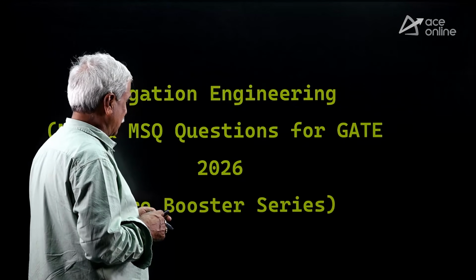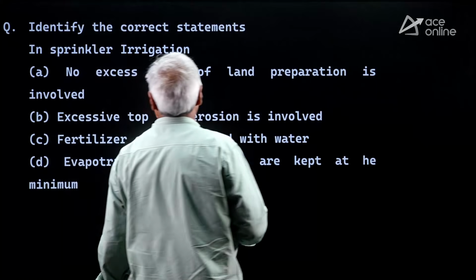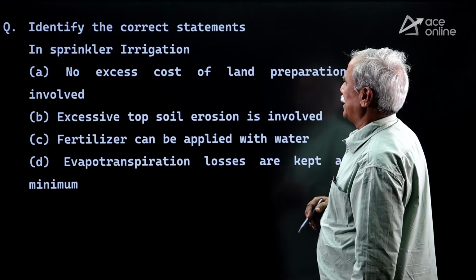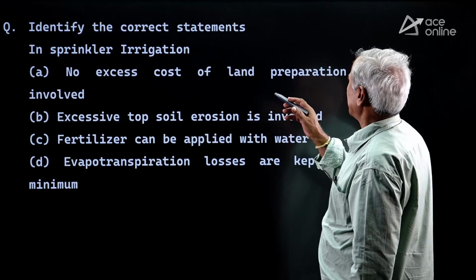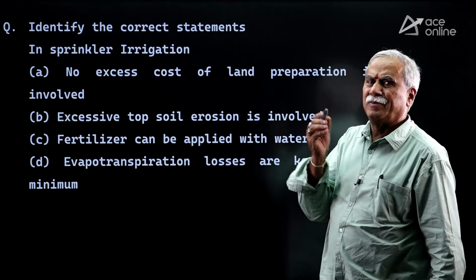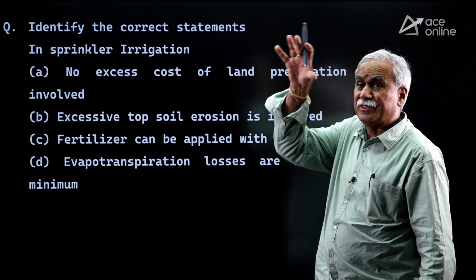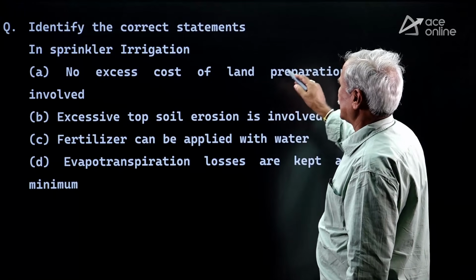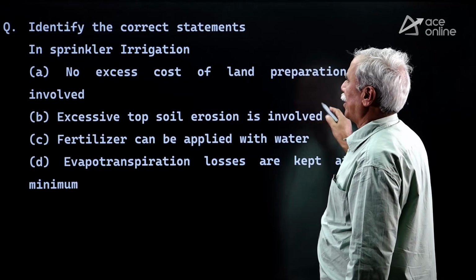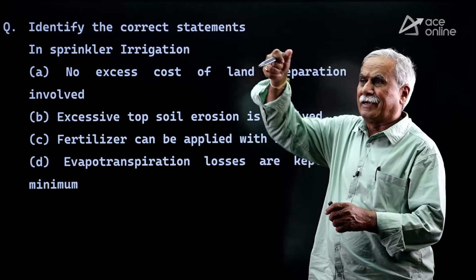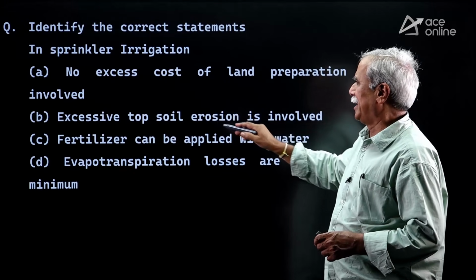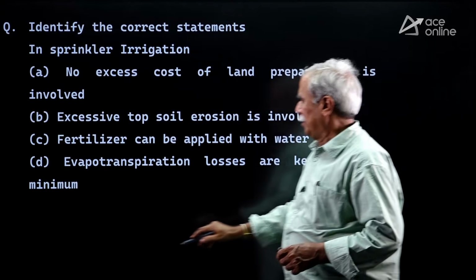First we will see questions in irrigation. Identify the correct statement. In sprinkler irrigation, no excess cost of land preparation is involved. We know pretty well, directly we supply the water to the leaves of the plants, therefore no excess cost of land. A is correct. Excessive topsoil erosion is involved. No. When I supply water directly to the branches and leaves, no erosion of the soil will be there. So B will be wrong.